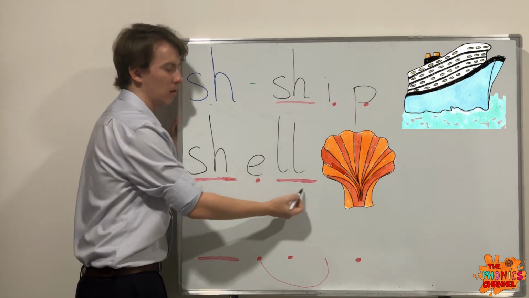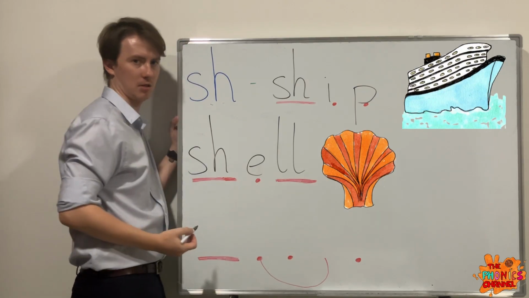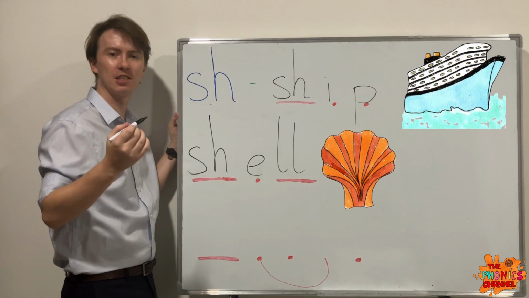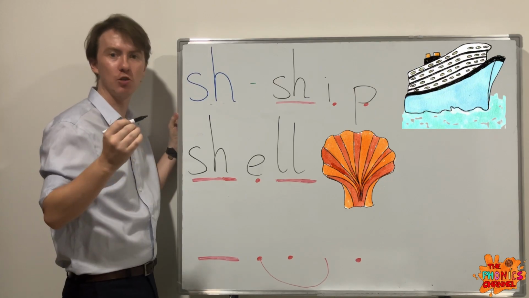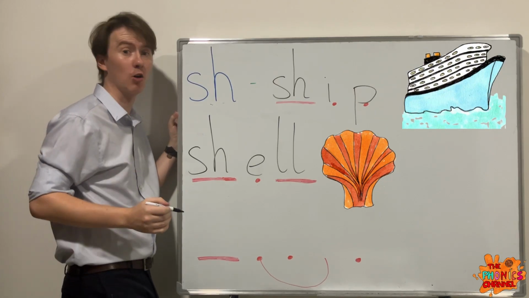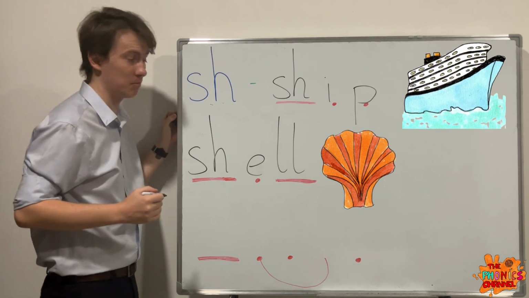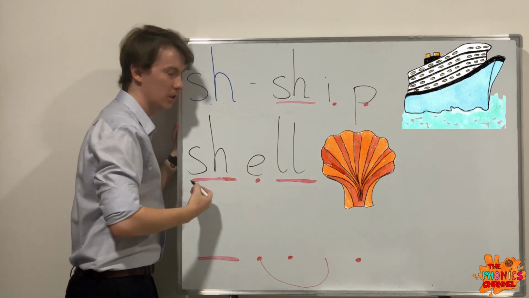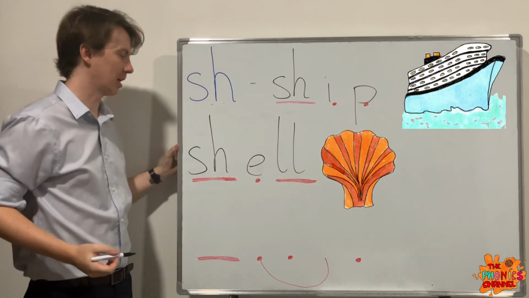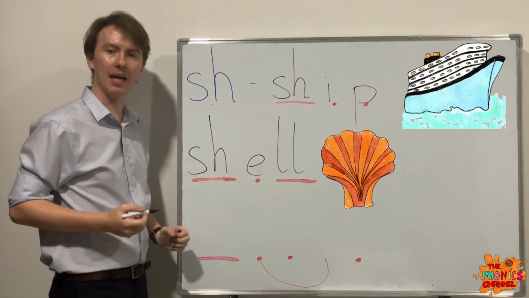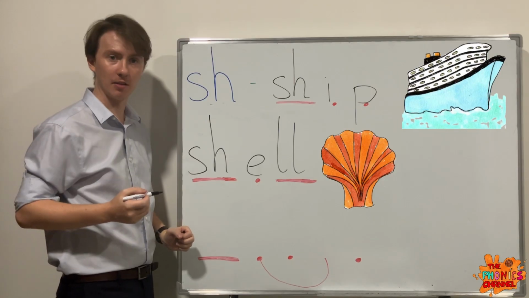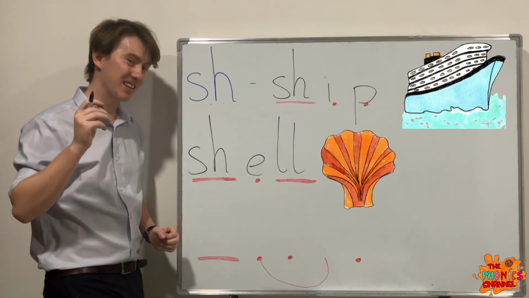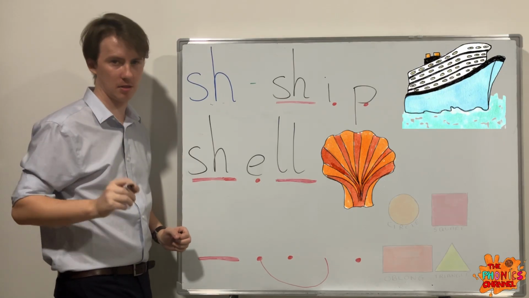Sh, o, shell. The famous tongue twister: she sells seashells by the seashore. Try and say that at home if you can. It's tricky for even me to say. Shell. Sh, o, shell. So let's go on to our final word of this sound, which is shapes.